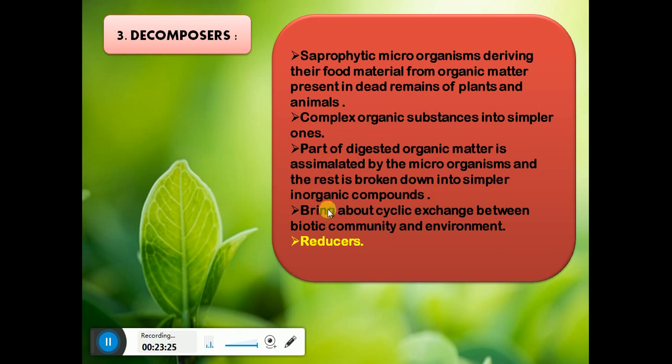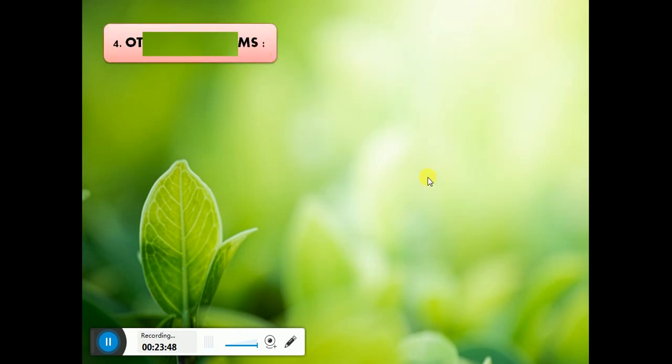Even though they are microorganisms, they are very important for the ecosystem because they bring about the cyclic exchange between the biotic community and the abiotic community, and they are also called reducers because they actually reduce the population on the earth. So I hope you are clear with all the three components of the biotic community of the ecosystem.